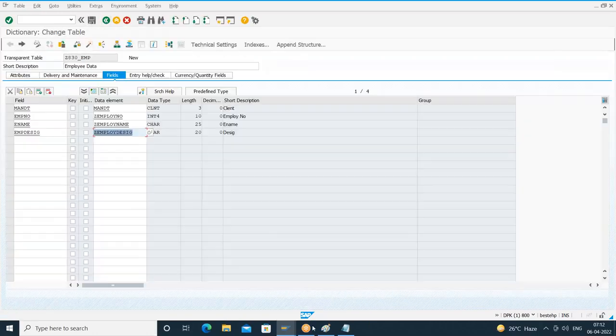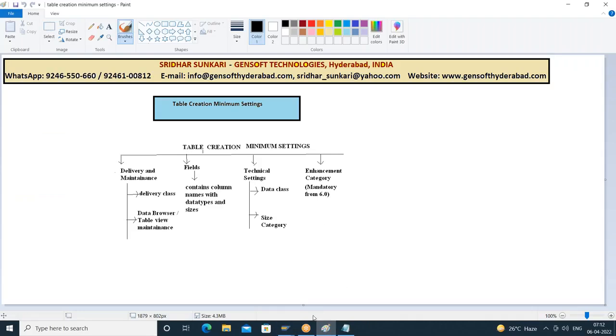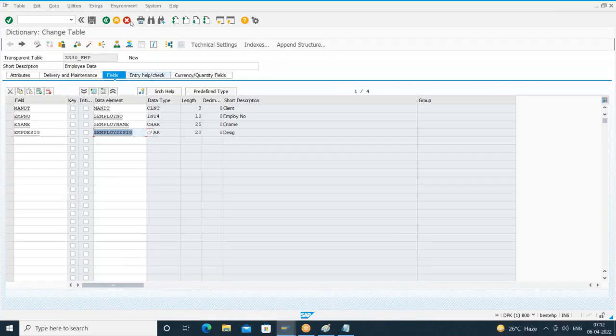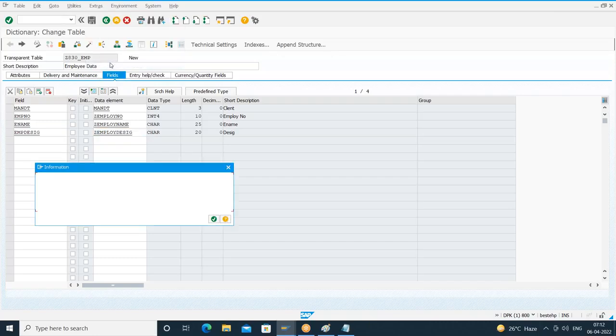Come back. Then we have to provide what? Enhancement category. Otherwise, it will give a warning. How do you provide the enhancement category? What is the purpose of the enhancement category? As of now, I've created the table with 4 columns. In the near future, I should be able to alter my table. I should be able to add additional fields. I should be able to modify the data types of existing fields. So the table should be flexible enough for that alteration. What kind of alteration you want to allow in the near future is controlled by the enhancement category.